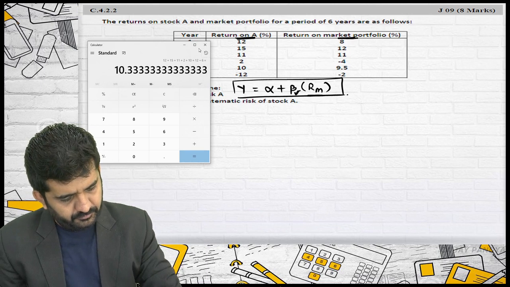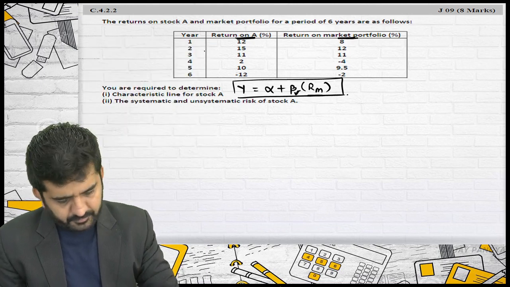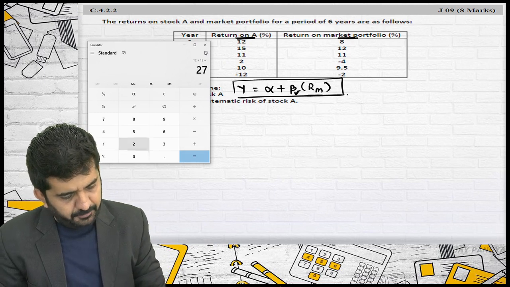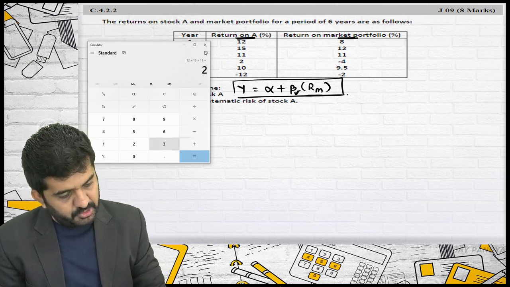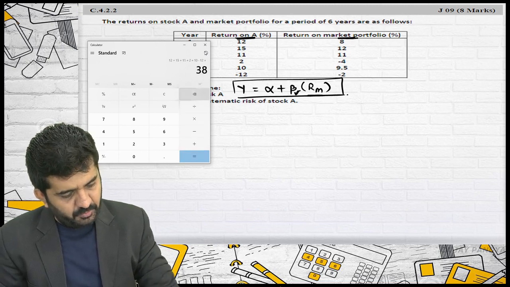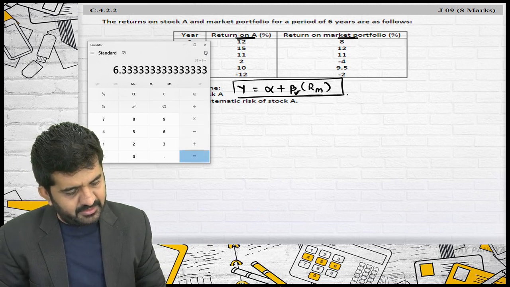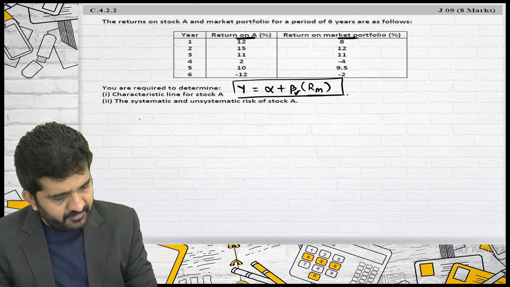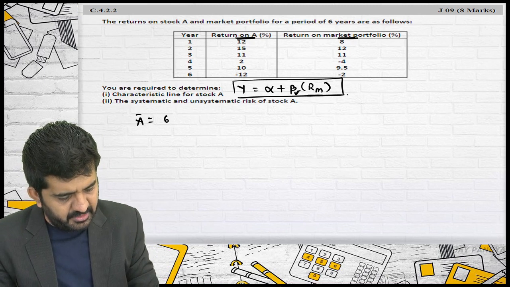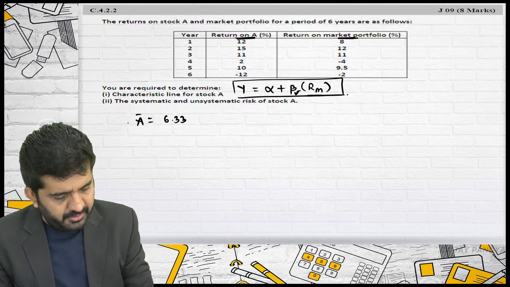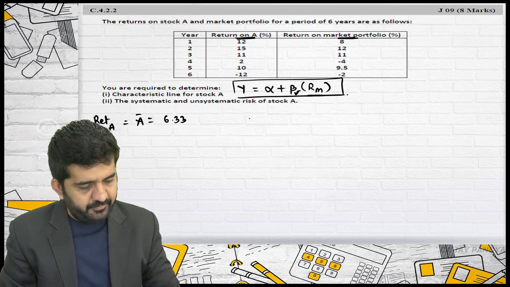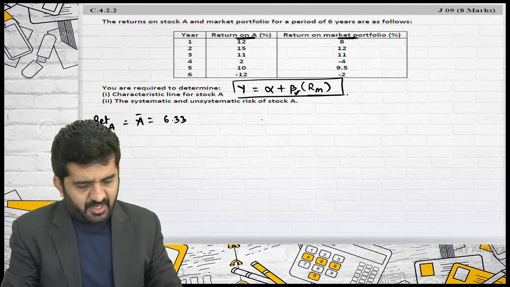Last one. Thank you. 12 plus 15 plus 11 plus 2 plus 10 minus 12, divided by 6, is 6.33. Now it is correct. A bar is 6.33. It is the return of security A. Let us find the return of the market.